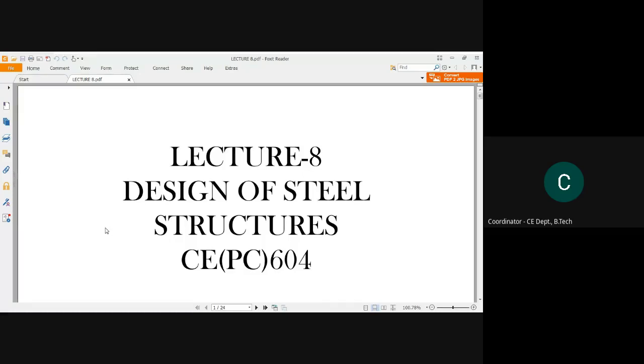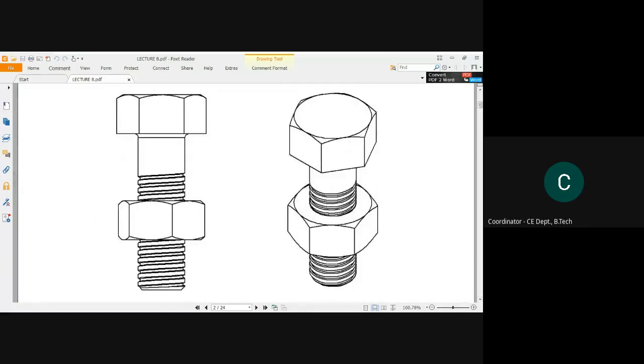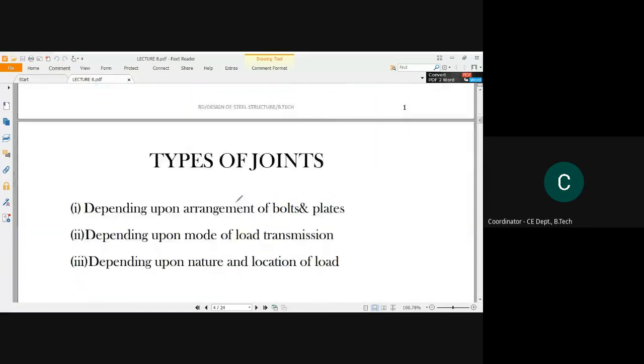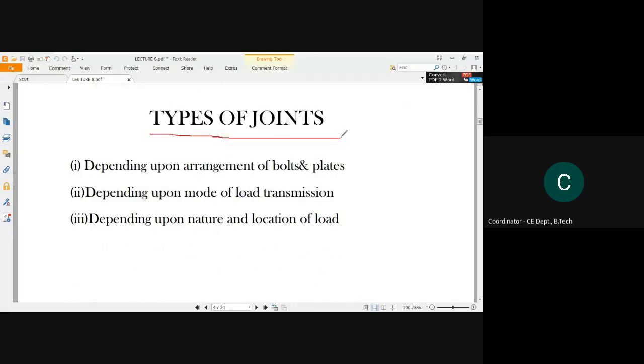In the previous video class, we discussed the bolt connection, the several types of bolt connection. We have understood the types of joints depending upon the arrangement of bolts and plates, depending upon the mode of load transmission, and depending upon the nature of location of load. So upon these three things, the types of joint will differ.